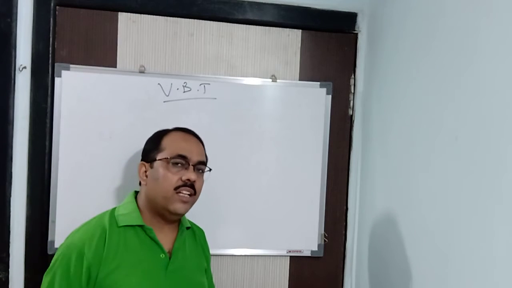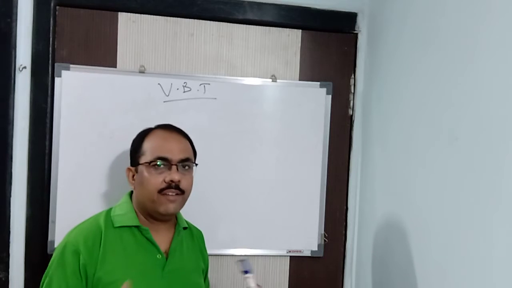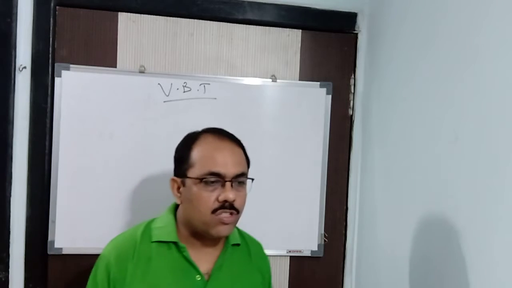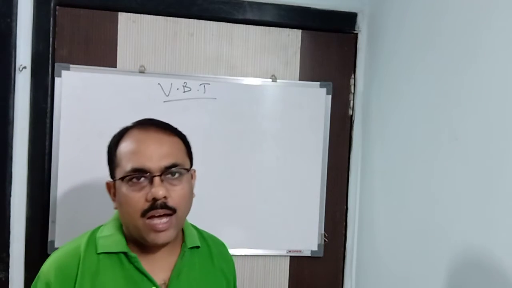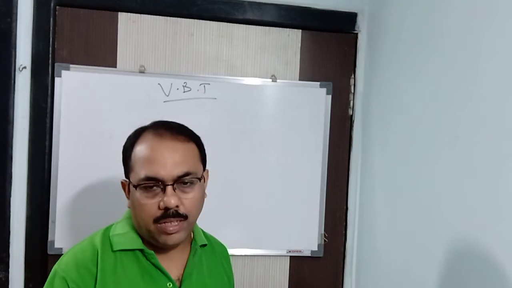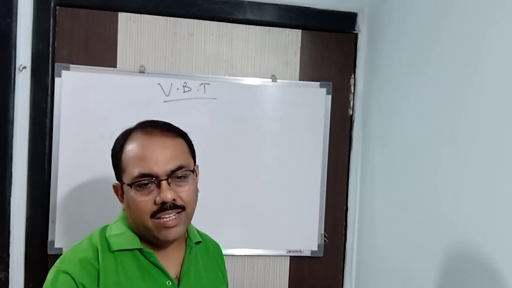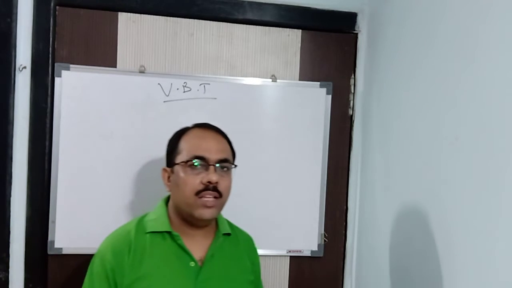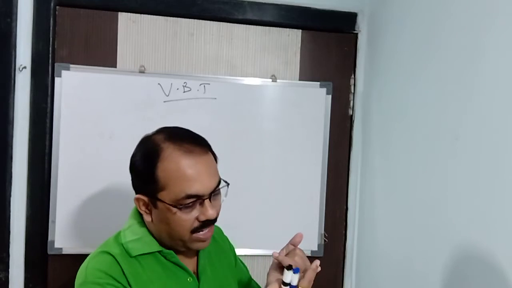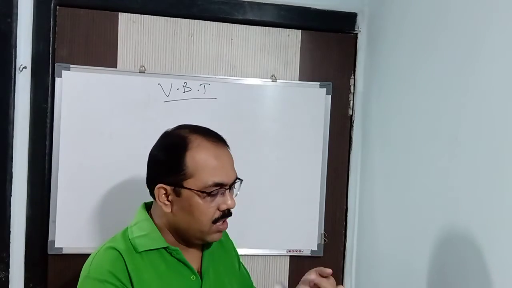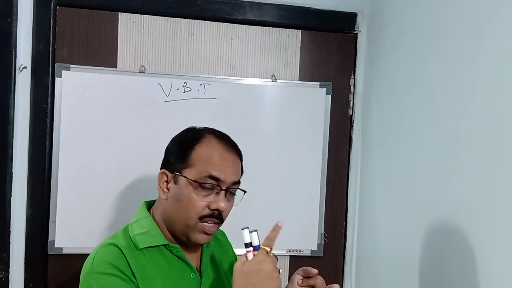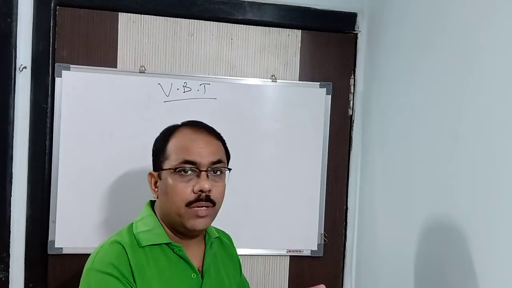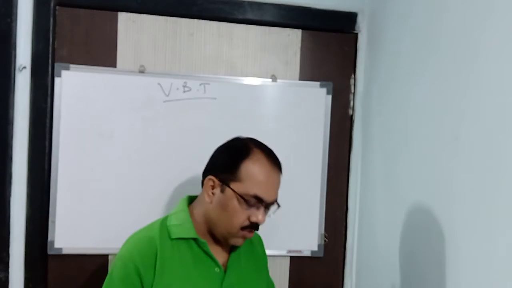And the other two forces are the force of attraction between A and B and the force of repulsion between A and B. Clear? Or we can say the force of repulsion between two electrons and the force of attraction between the electrons and the nucleus. Clear? So now, in this way, these are the four basic forces. Again I repeat: force of repulsion between the two atoms, force of attraction between nucleus of atom A and electrons of atom B, then force of attraction between nucleus of atom B and electrons of atom A. Alright, this you need to understand.